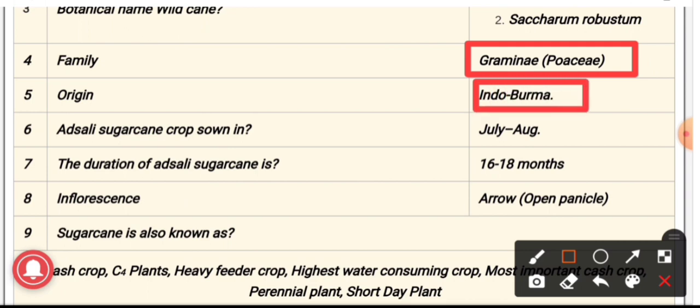Sixth question, Adsali sugarcane crop is sown in, and the answer is July to August, and takes about 16 to 18 months for harvesting. And Adsali planting is commonly grown in Maharashtra, that is South India. Seventh question, the duration of Adsali sugarcane. The answer is 16 to 18 months.